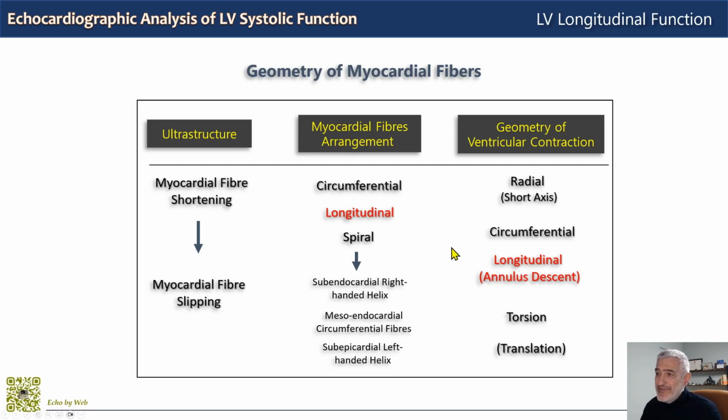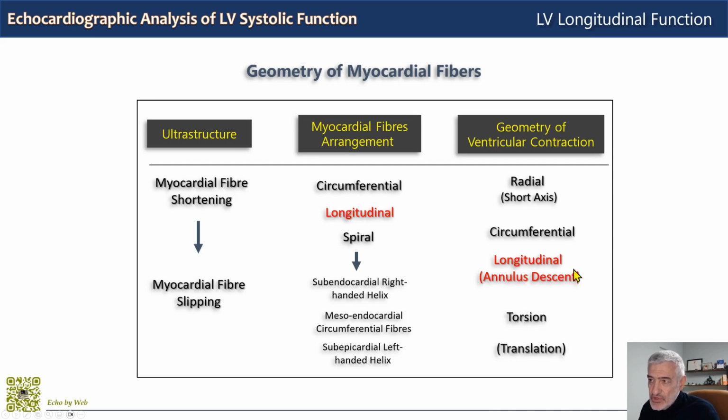So a primary clinical field of application of the analysis of longitudinal function is currently cardio-oncology, when looking at the negative inotropic effects of certain therapies like anthracycline.